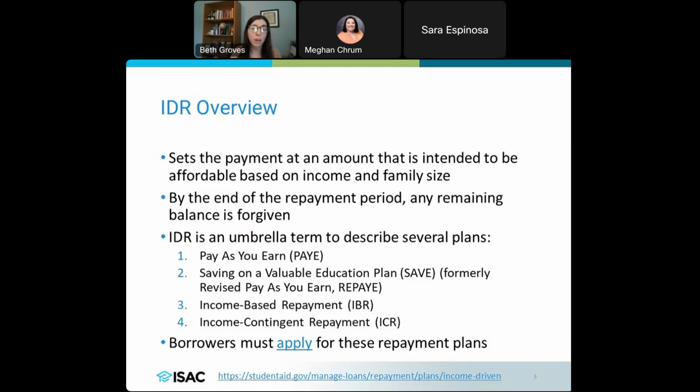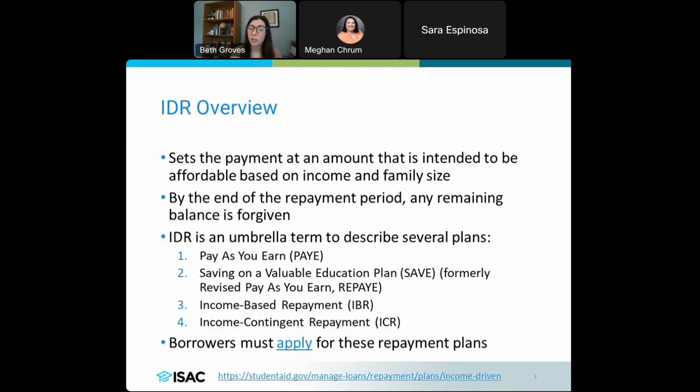The IDR takes into consideration a borrower's income and family size, to see, okay, if the family size is this big and they're making this much money, this is the amount designed to be affordable for that borrower specifically. And then by the end of whatever that repayment period is, depending on the plan, the remaining balance does get forgiven.